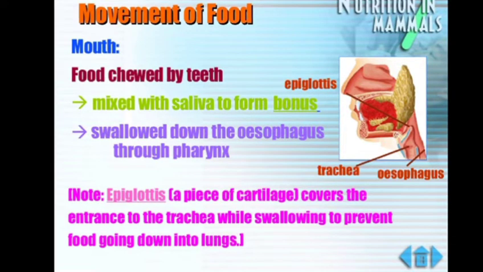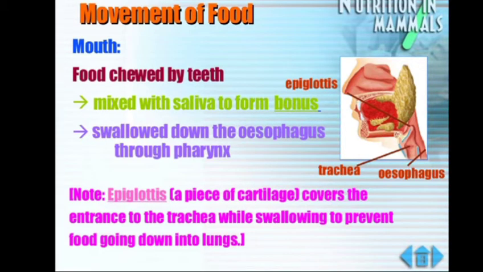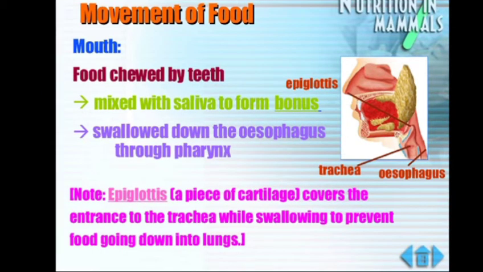Then from the mouth, the food slides down into the esophagus, our food pipe, which is about 25 centimeter long. The food slides down the esophagus in a wave-like motion caused by repeated relaxation and contraction of the walls of the esophagus. This type of movement is known as the peristaltic movement. Now, no digestion actually occurs in the esophagus. Food is just moved through the esophagus and reaches the stomach.